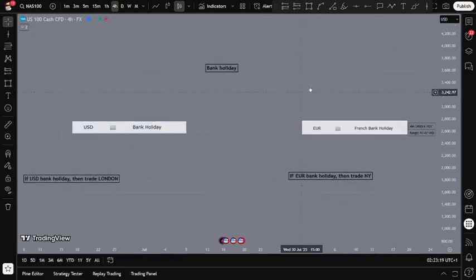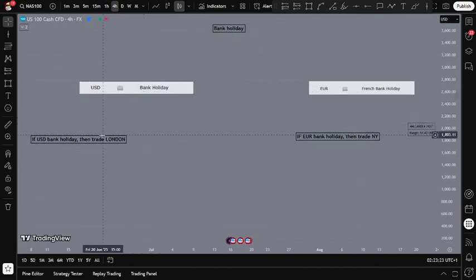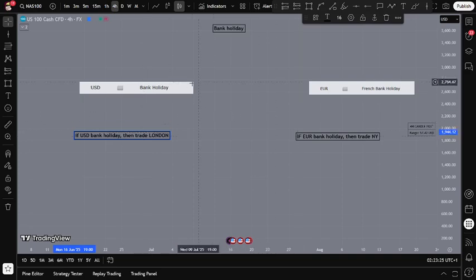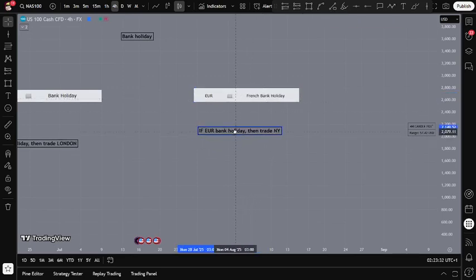Bank holiday. So if let's say USD go bank holiday, right? You don't want to trade New York. You want to trade only London open, right? But if let's say Euro go bank holiday, then you only want to trade New York.